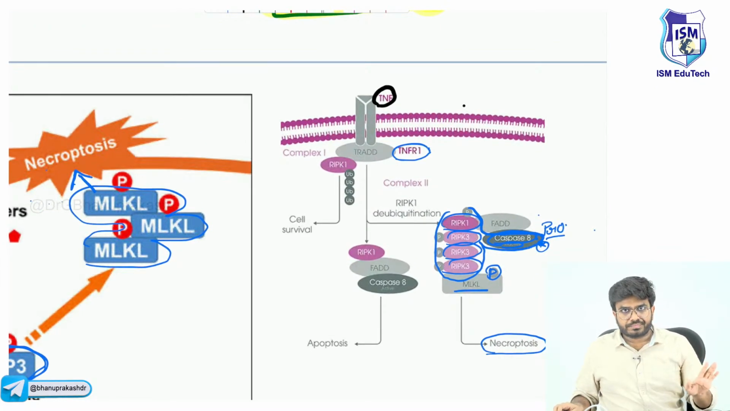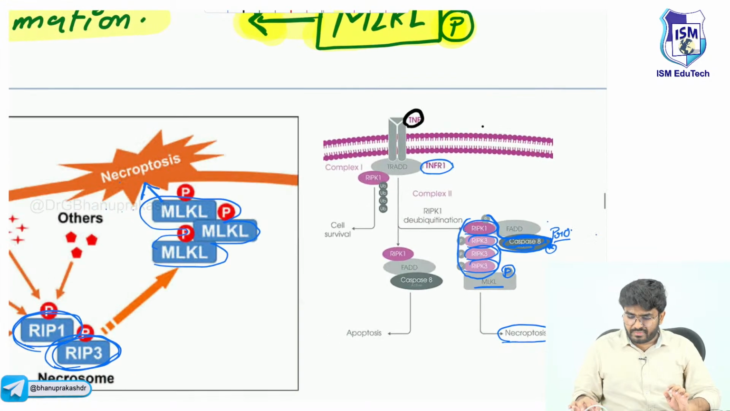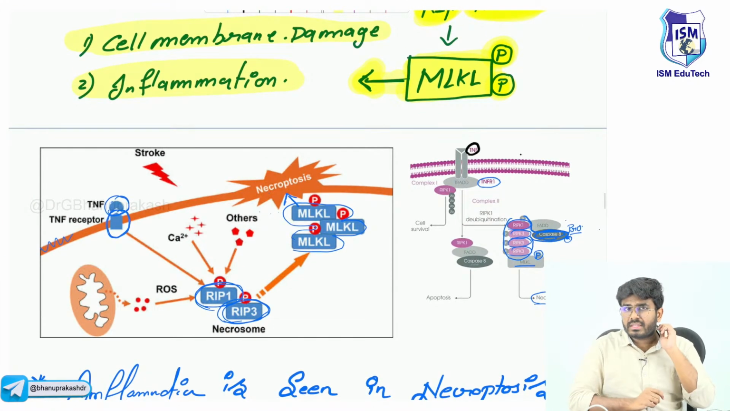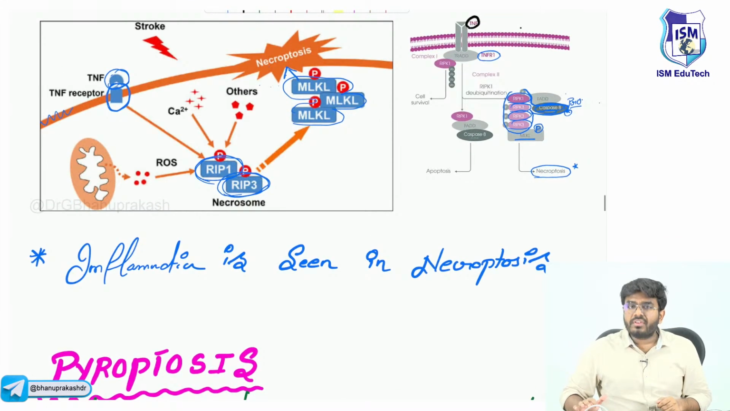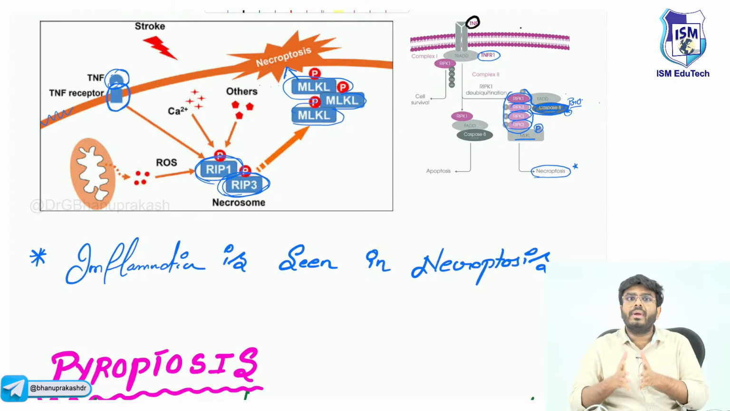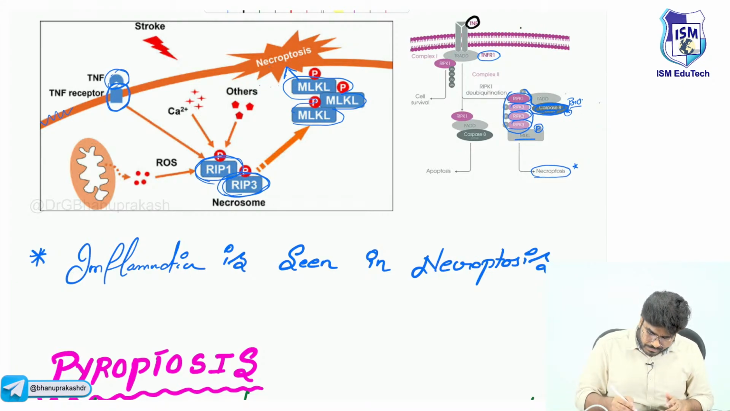Done? So the mechanism also I have explained to you. Now in your exam, what they will ask you is: RIP kinases are involved in. RIP kinase 1, RIP kinase 3, MLKL, they are all involved in the necroptosis pathway. Initiation is from the tumor necrosis factor. Tumor necrosis factor activates the tumor necrosis factor receptor, and all the events you already know. So after necroptosis, inflammation is seen. Yes, cell damage, cellular swelling, cell damage followed by inflammation. This is an MCQ. Inflammation is seen in necroptosis. True.